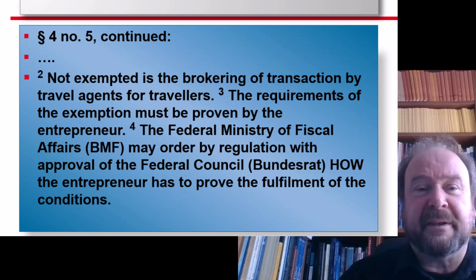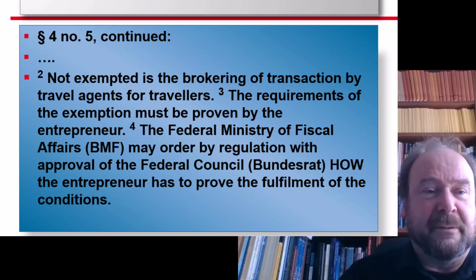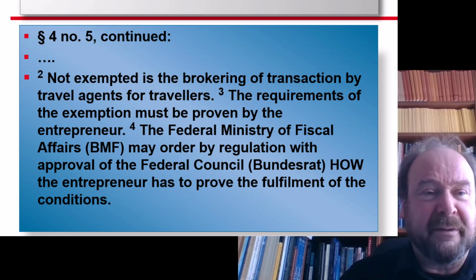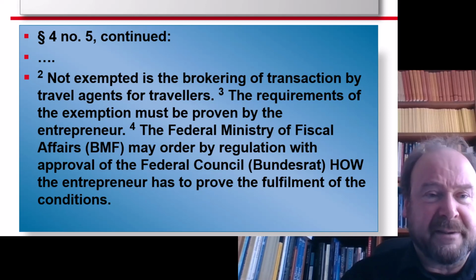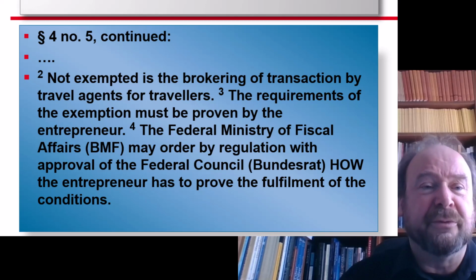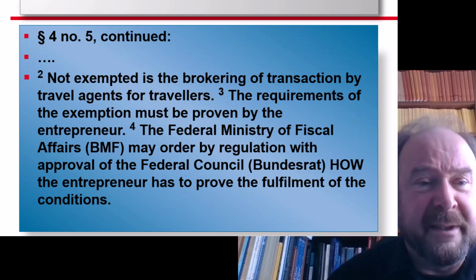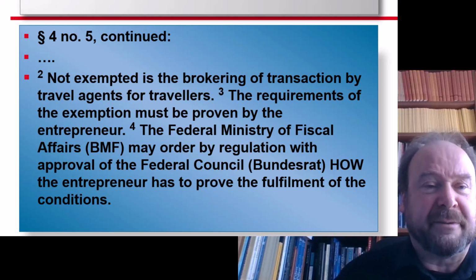So it might be that you think you have sufficient proofs. However, in the Umsatzsteuerdurchführungsverordnung, the VAT implementation regulation of the German state, there can be specified details on how you have to prove the tax exemption, and if you don't align with these specified requirements, your proof would be regarded as worthless.